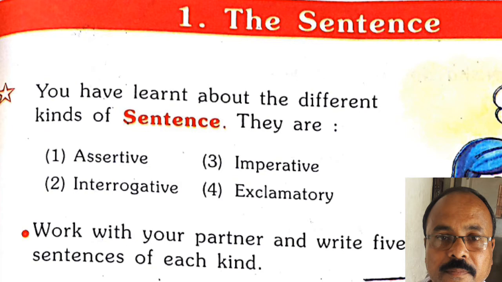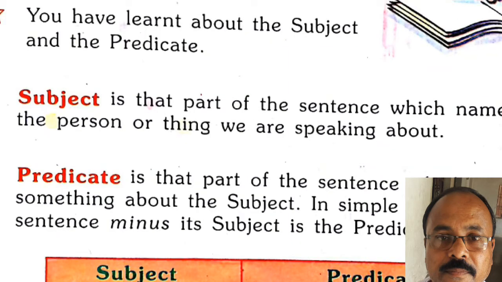You have learnt about the subject and the predicate in your previous classes. Subject is that part of the sentence which names the person or the thing we are speaking about. And predicate is that part of the sentence which tells something about the subject. In simple words, a sentence minus its subject is the predicate.